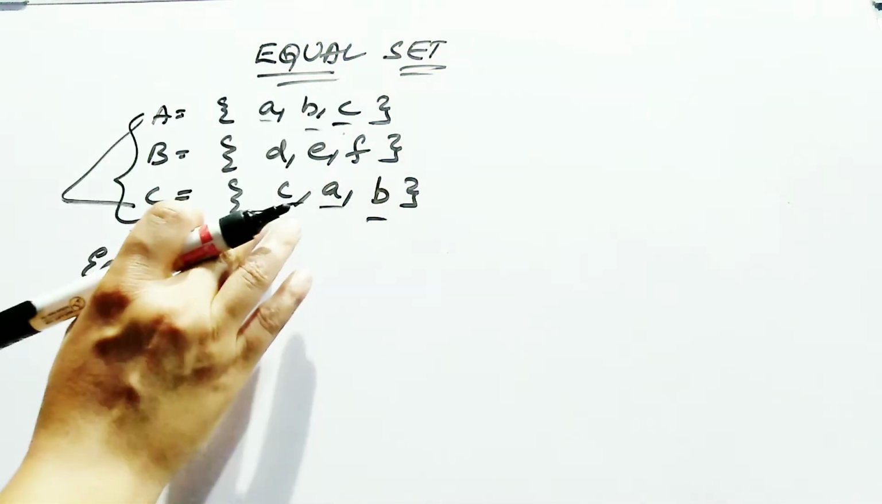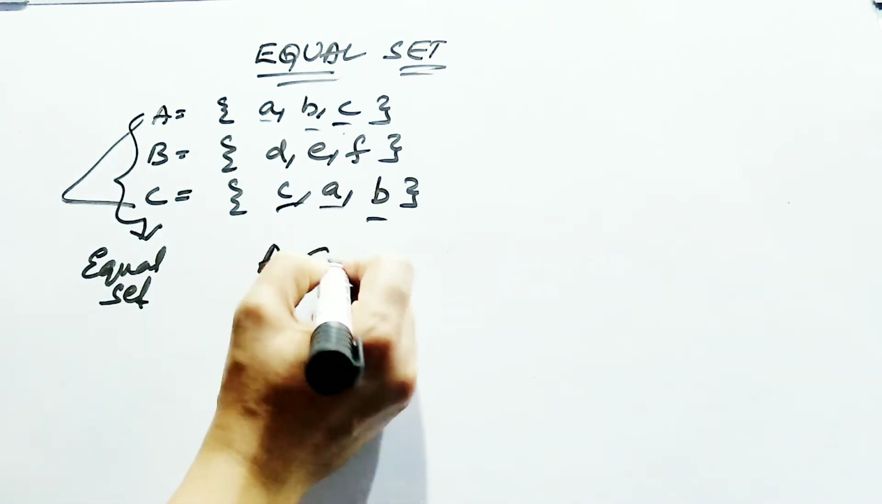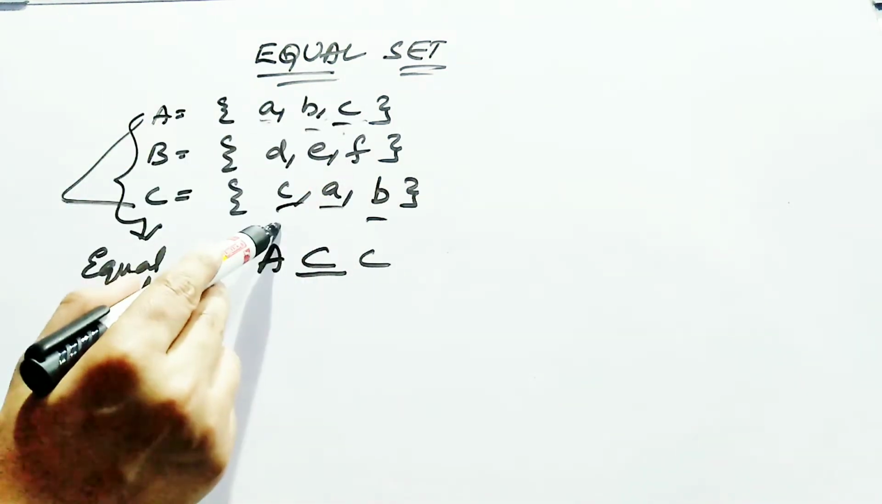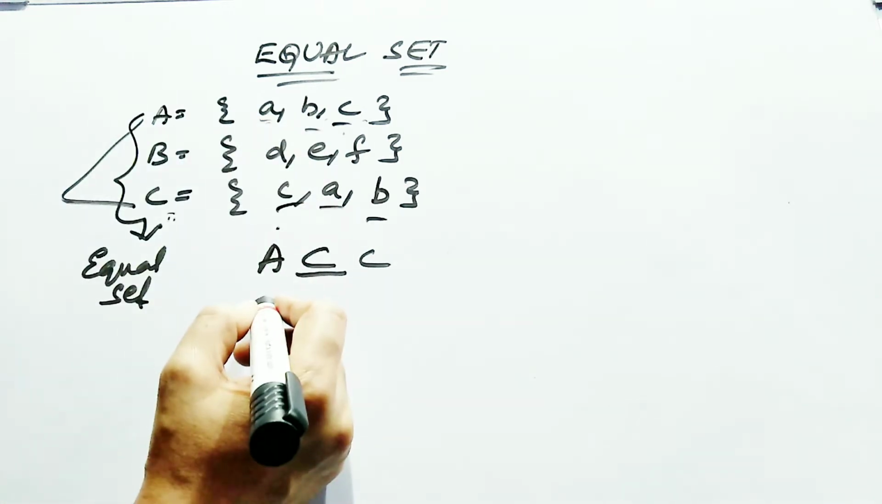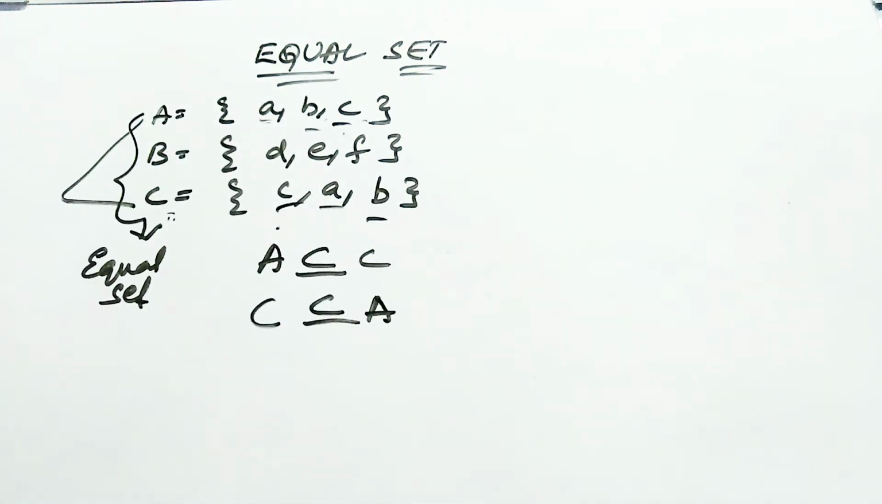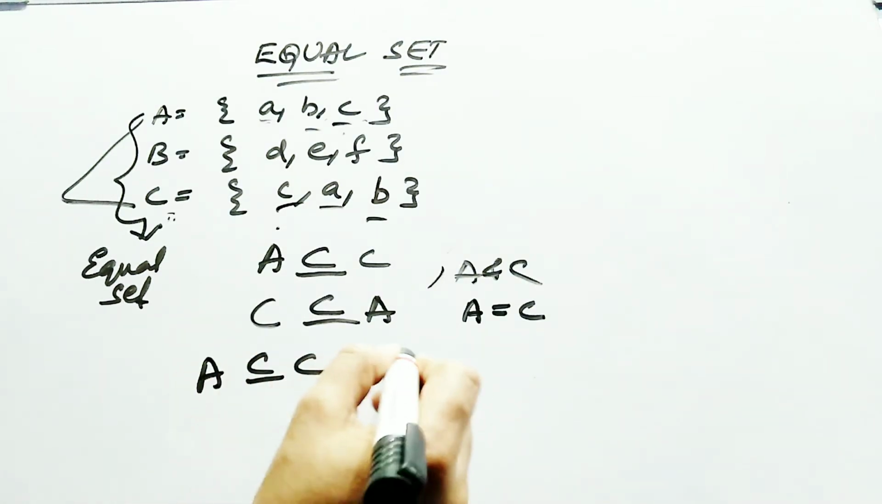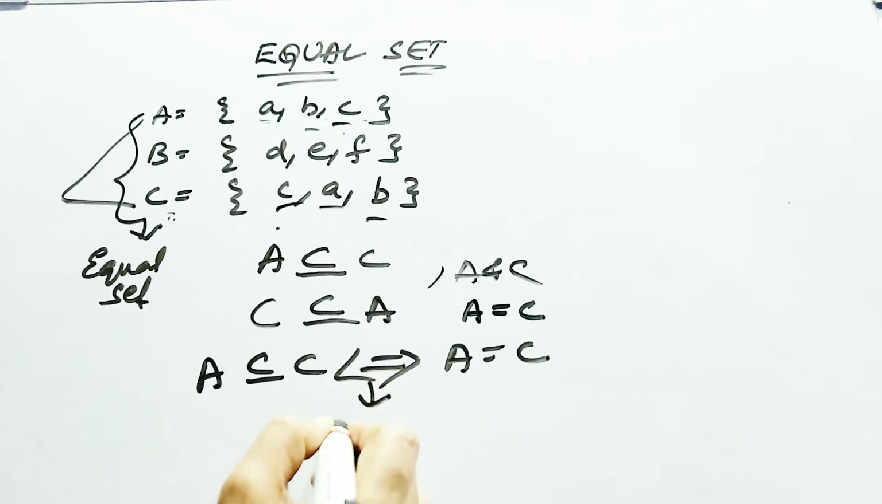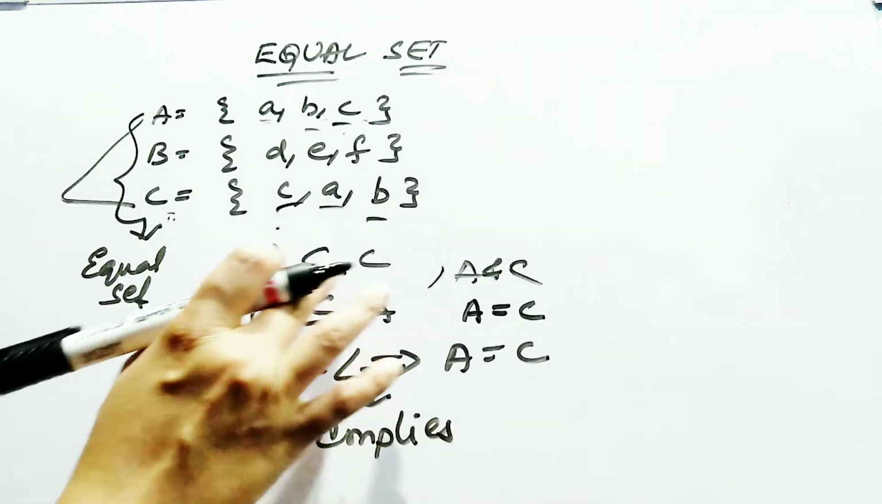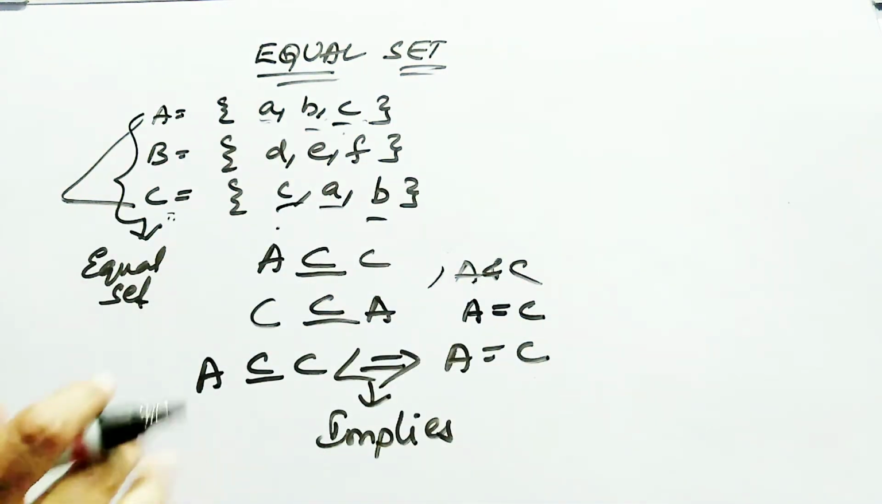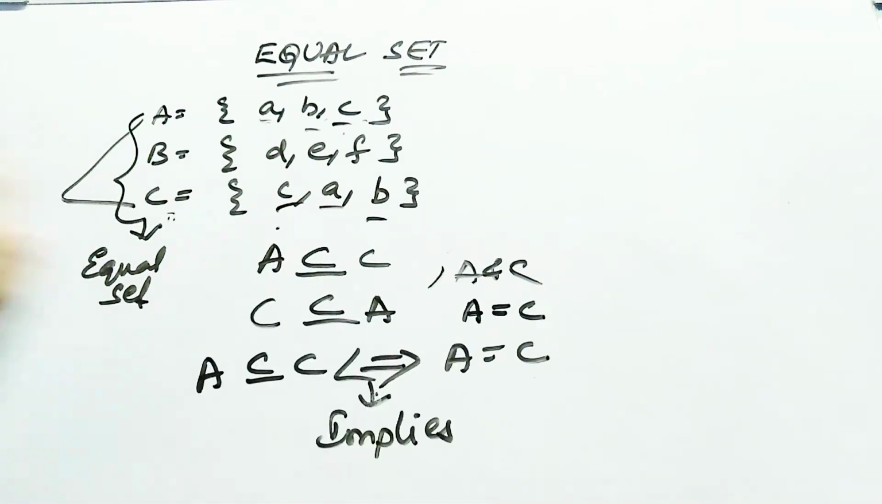It means every element of A belongs to C. You can also say that A is a subset of C, because every element of A belongs to C and every element of C belongs to A. You can say C is also a subset of A. So A and C are called equal sets, and you can write A is equal to C. You can also write A is a subset of C implies A is equal to C. By writing this symbol, A is a subset of C implies A is equal to C.